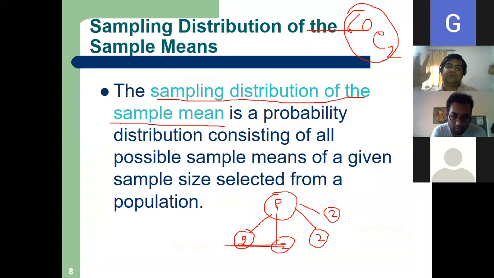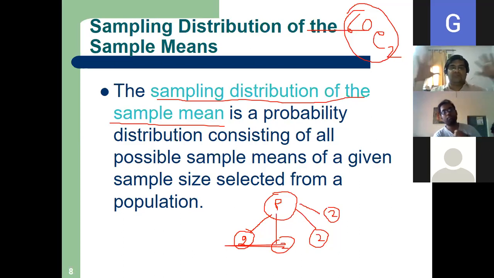I take out 21 samples; there cannot be more samples than this if I take two at a time. So possible sample means of a given sample size. My given sample size is 2, selected from a population. That is called the sampling distribution of the sample mean.